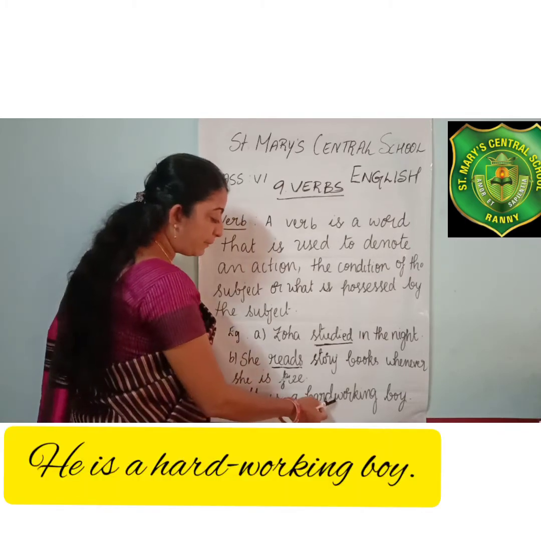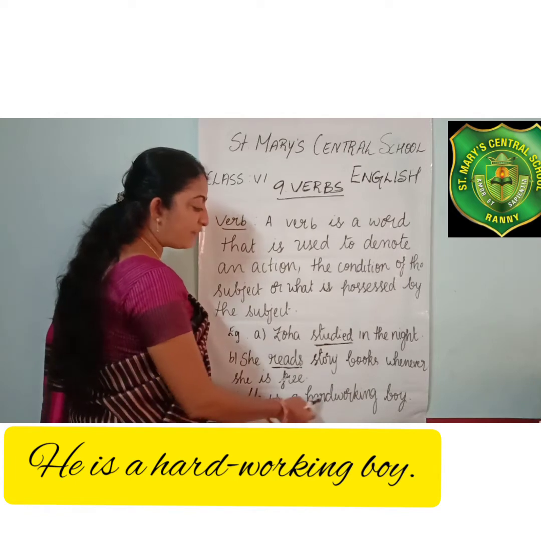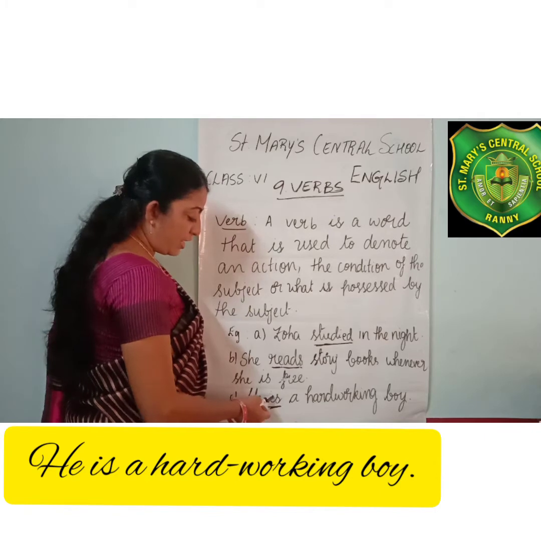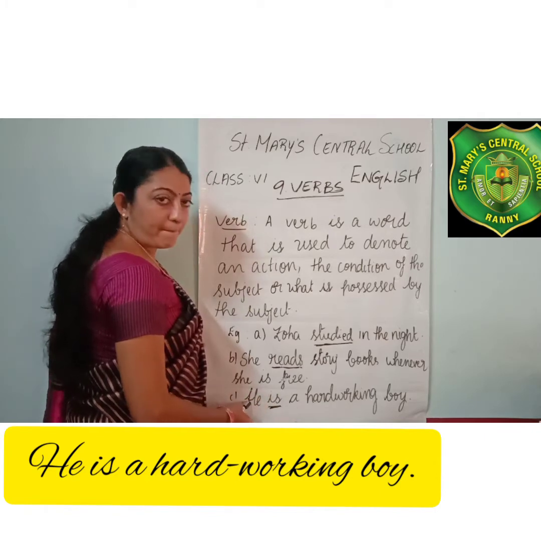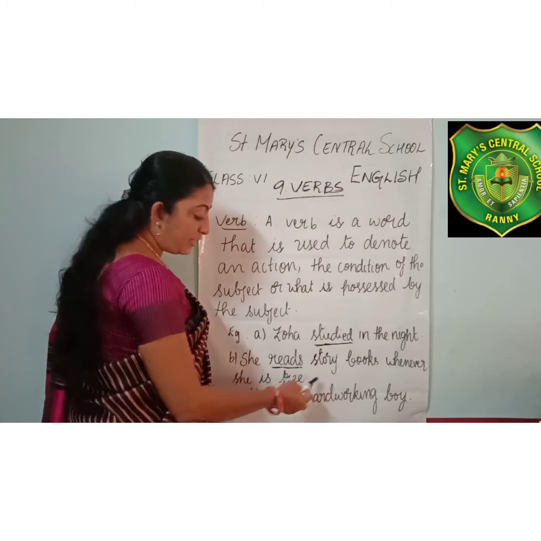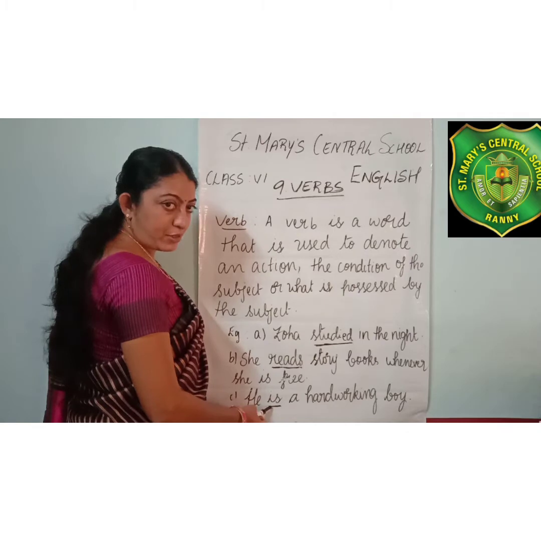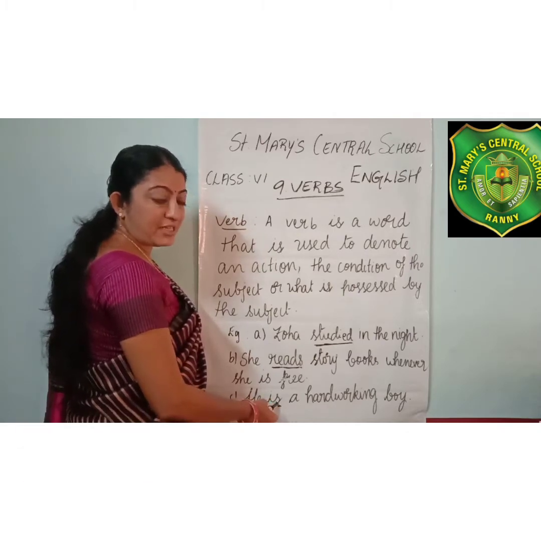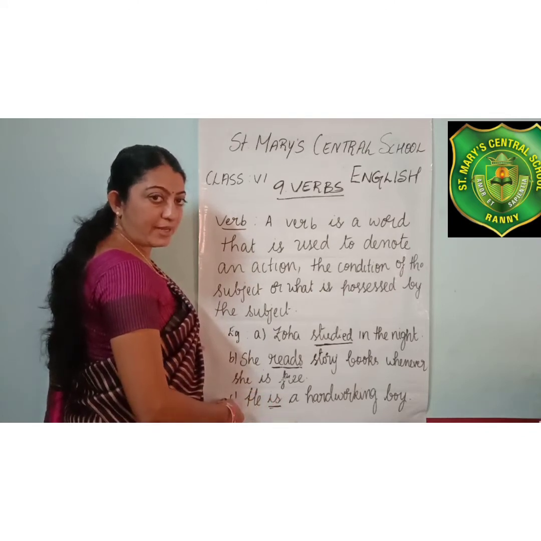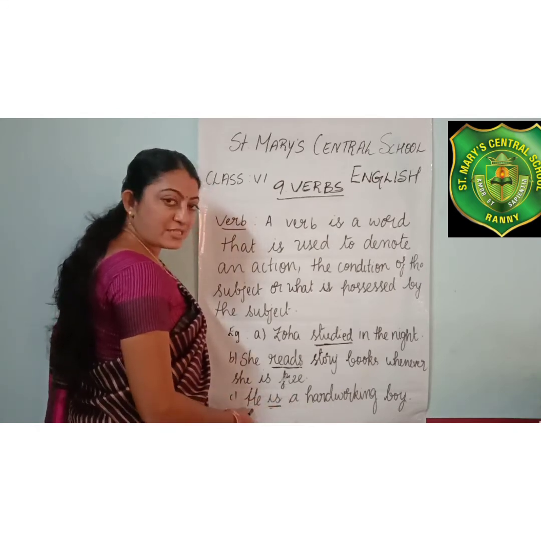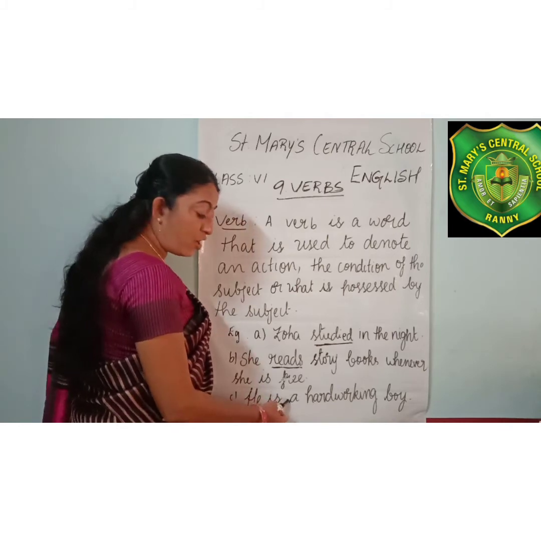He is a hard-working boy. Here, there is no action done or shown. Nothing is done by the boy. But what is the quality possessed by him? Yes, hardworking. Here is the helping verb. Helping verbs or auxiliary verbs are used to make the sentence meaningful. Here it shows what is being possessed by the subject. They are also called verbs.